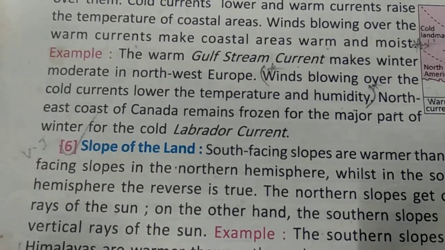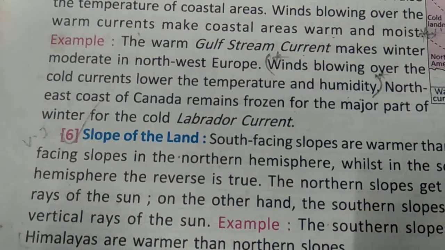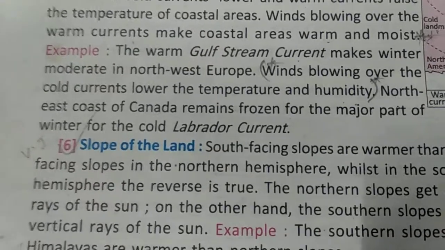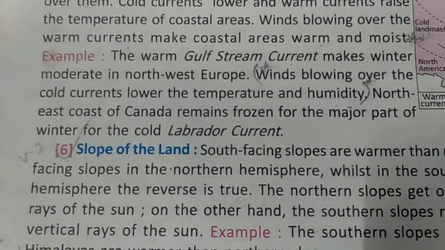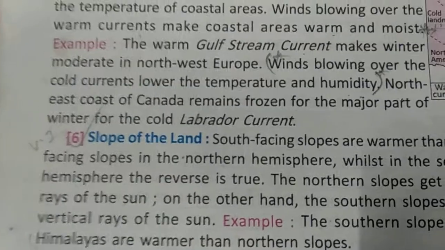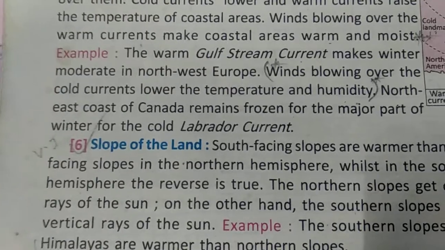The northeast coast of Canada remains frozen for the major part of the winter, as the Labrador current, which is a cold current, flows over those areas. Being a cold current, it keeps the area also cold over which it is flowing.